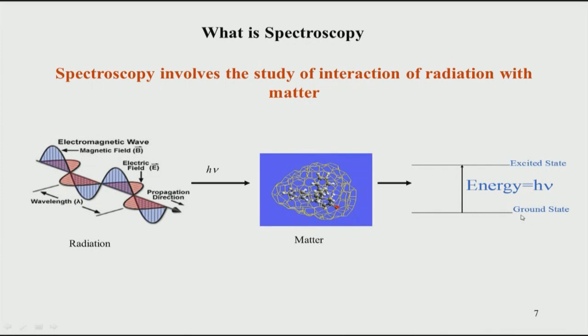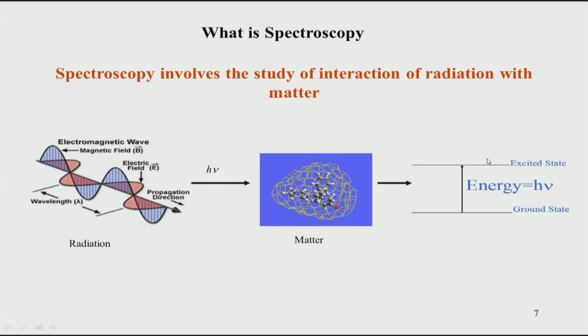Let us say we have a very hypothetical system. Let us say we have what is called a ground state, and we have what is called an excited state. These are different energy levels in the matter, in the sample or in the compound molecule. The energy which we are supplying, h mu, if it matches this gap between the ground state and excited state, then this energy is absorbed by the sample and taken up by the molecules, which go from the ground energy level to an excited energy level.